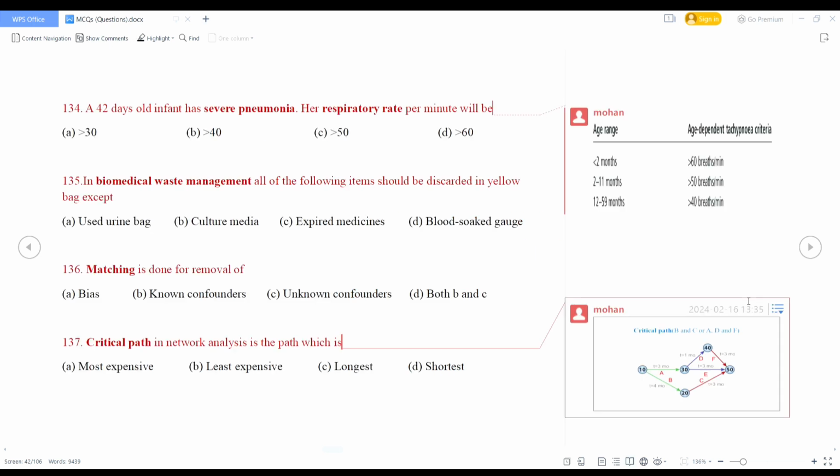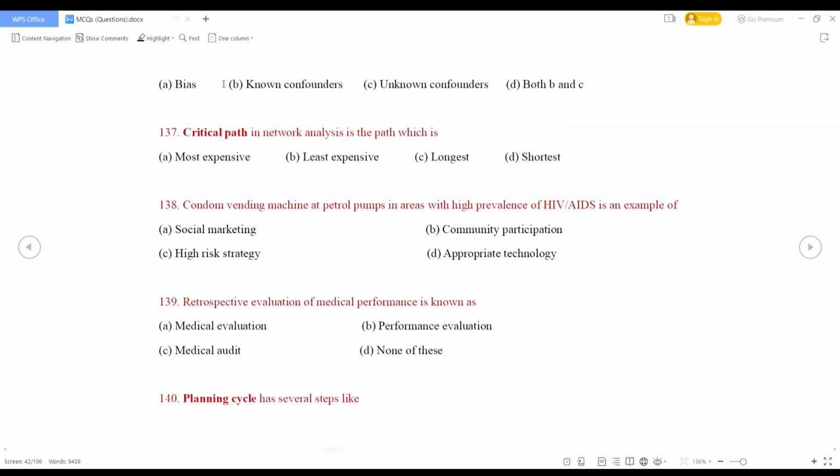See the picture. Critical path is the longest path. So in this picture there are two critical paths. One is B and C, that is 4 plus 3, 7 months, and another is A, D and F, that is 3 plus 1 plus 3, that is also 7 months. So there are two critical paths in this picture. The critical path is the longest path through the network, and time along this path gives the project duration.